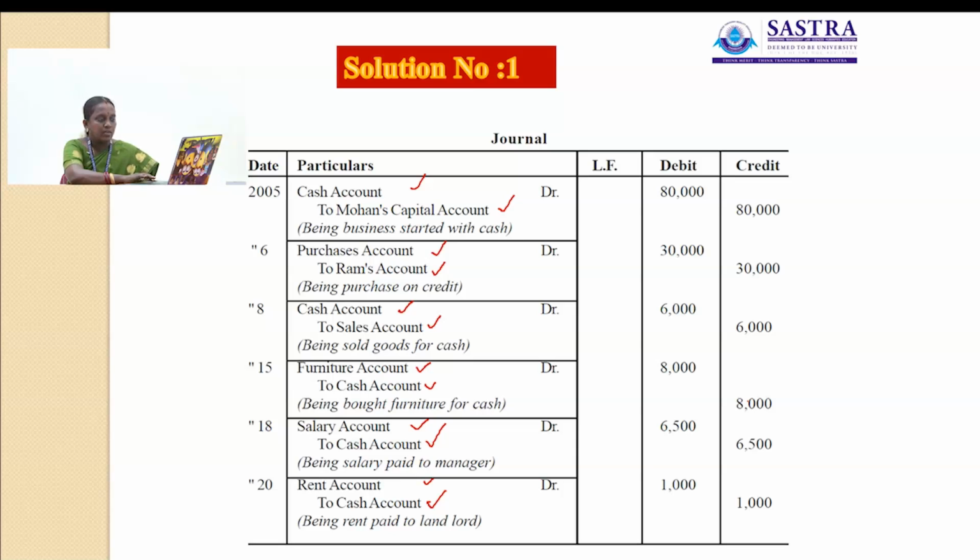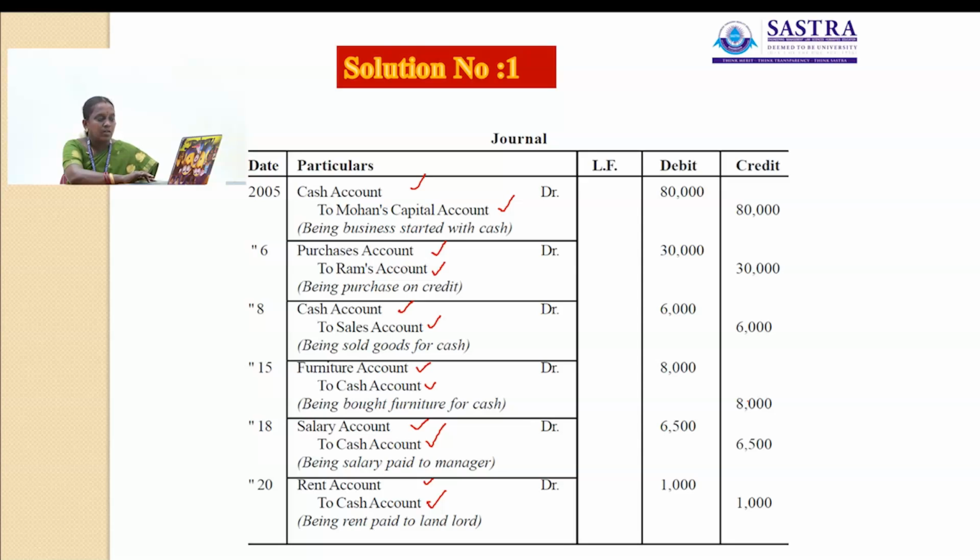So cash account debit, under this debit column rupees 6,000, and this credit column rupees 6,000. So cash account debit to sales account. The narration for this transaction is being goods sold for cash. Then next, January 15, furniture account debit to cash account.